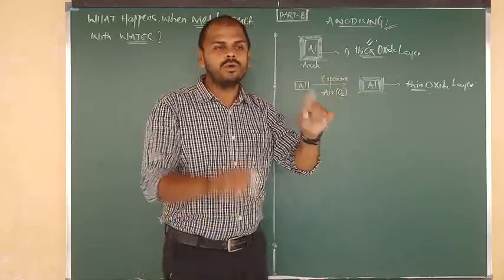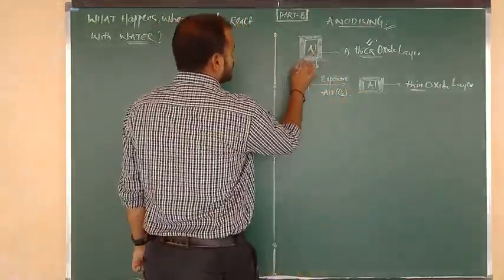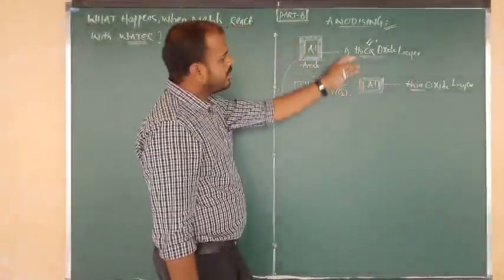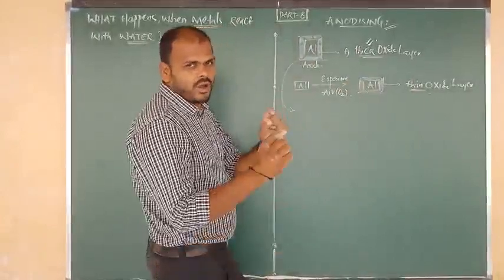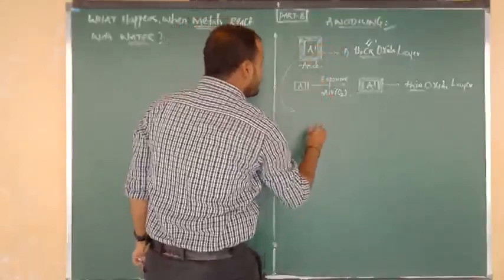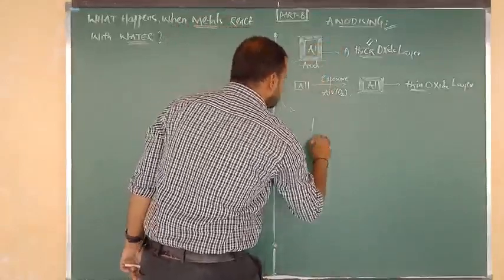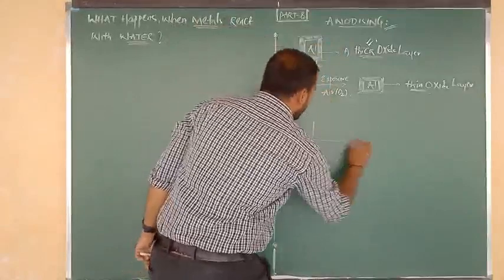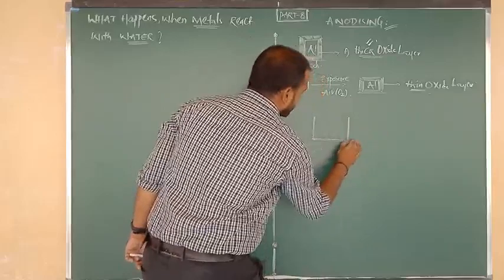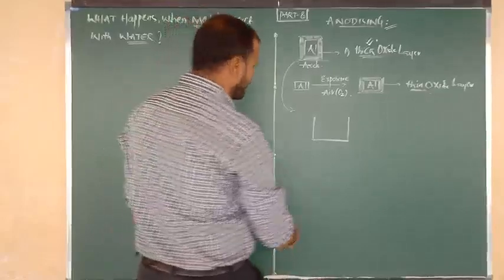Now I am going to tell you through an experiment. During the anodizing procedure we get a thick oxide layer. So how does the thick oxide layer formation occur? Listen carefully. The anodizing procedure is also one type of electrolytic procedure. First of all, we have to consider one electrolytic cell. Okay, I have considered it here.